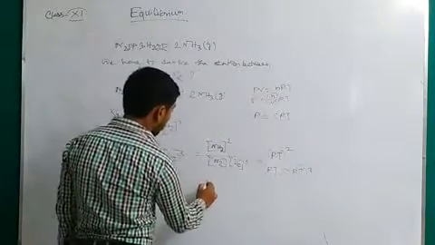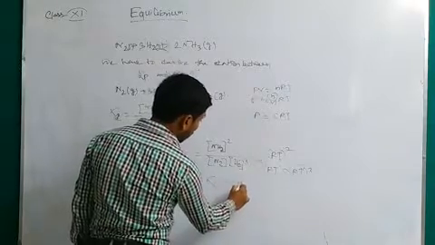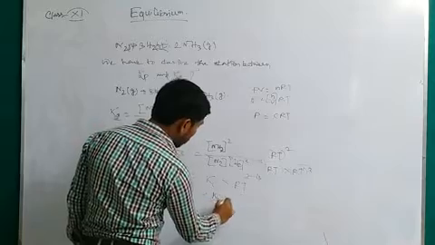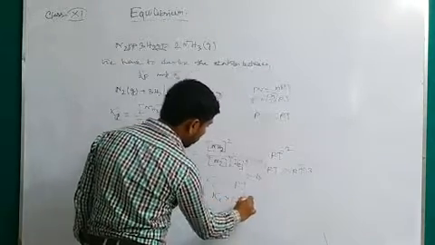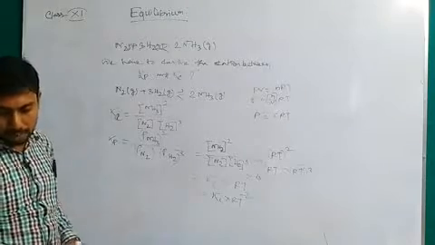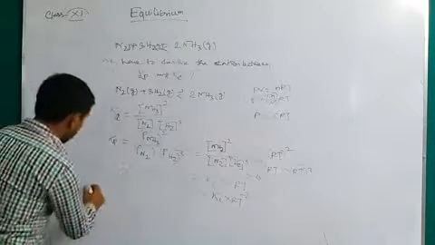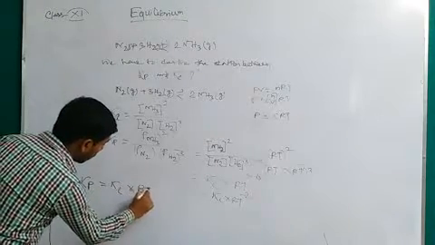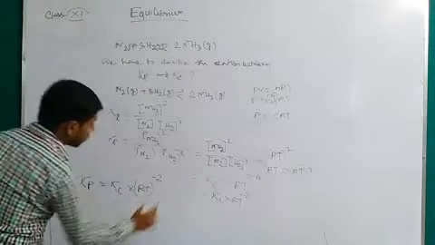So it becomes Kc into RT to the power 2 minus 4, that is Kc into RT to the power minus 2. So the final equation becomes Kp equal to Kc into RT to the power minus 2.